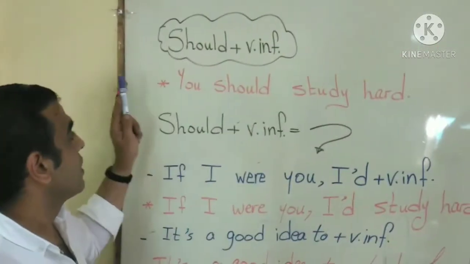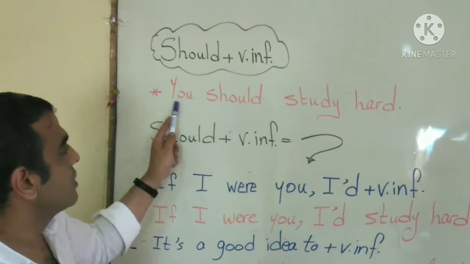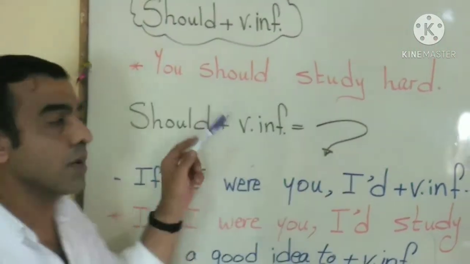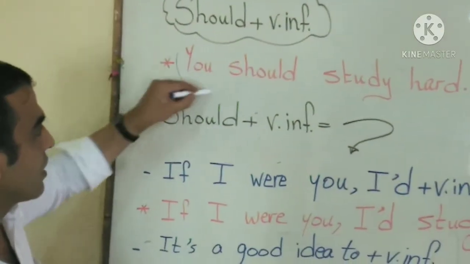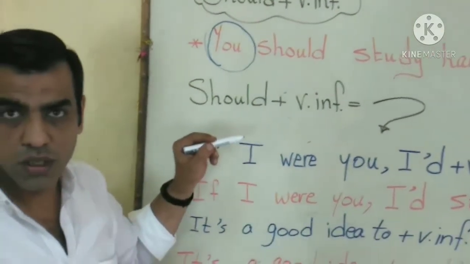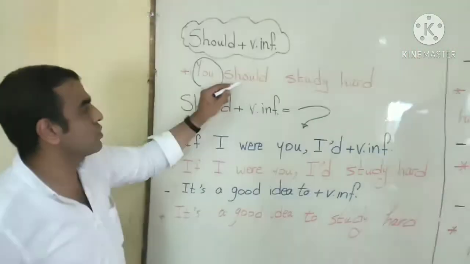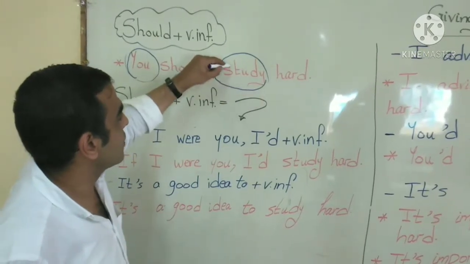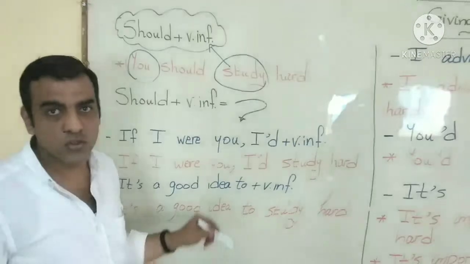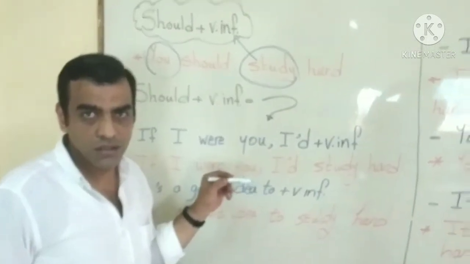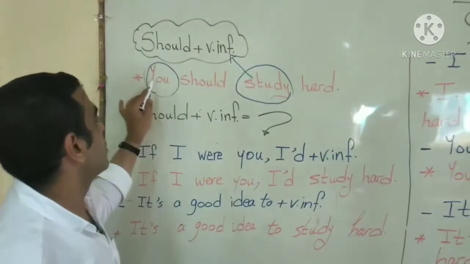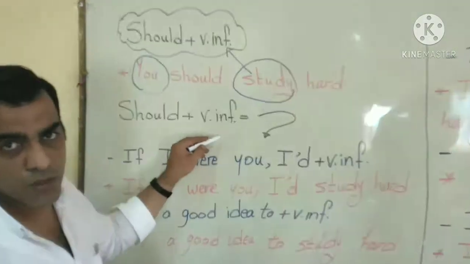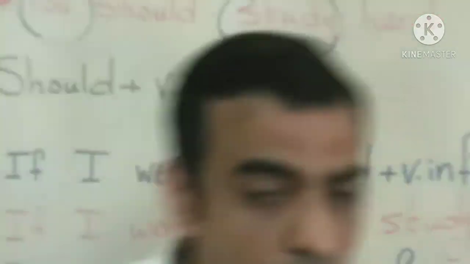Okay? Now, as you can see, this example, you should study hard. Now I am addressing you. You should. Should what? Study. As you can see, study is in the infinitive form. Not studied, not studying. In the infinitive form. So you should study hard. Should plus the verb infinitive.